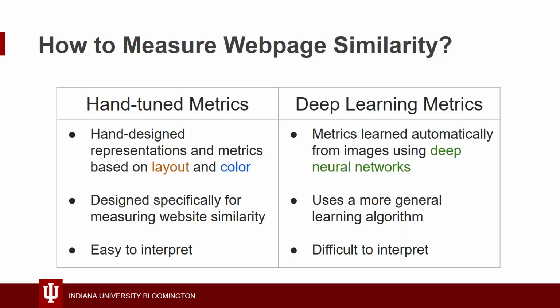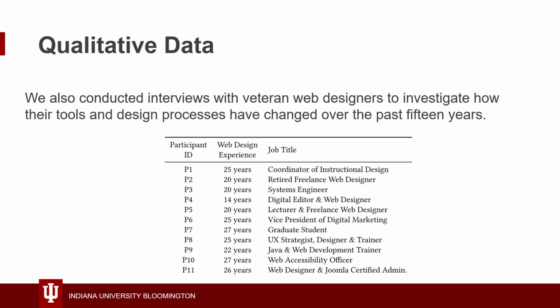The next question is, how should we measure similarity between websites? We need something like this to measure homogeneity. We settled on 2 approaches. First, we use hand-tuned metrics for layout and color, which are easy to interpret, but had to be hand-designed for the task. Second, we use deep learning-based metrics, which we learn automatically from data, but are difficult to interpret as a result. To triangulate further, though, we also conducted interviews with veteran web designers to investigate how their tools and design processes have changed over the past 15 years.